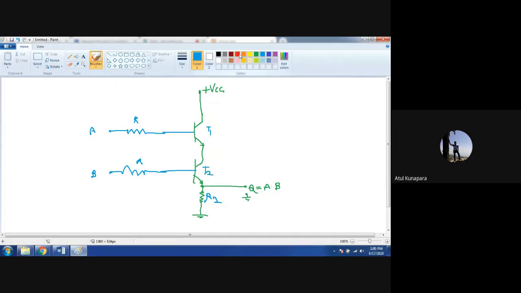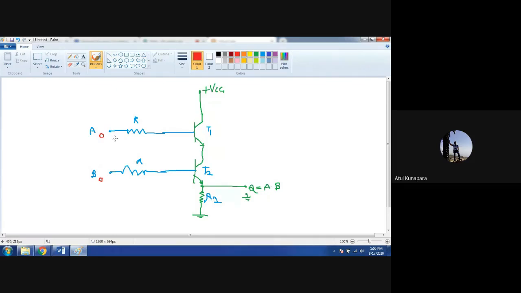Now when I say both inputs are logic 0, that means A is 0 and B is also 0. Logic 0 means you are applying 0 volt there, so there is no current.